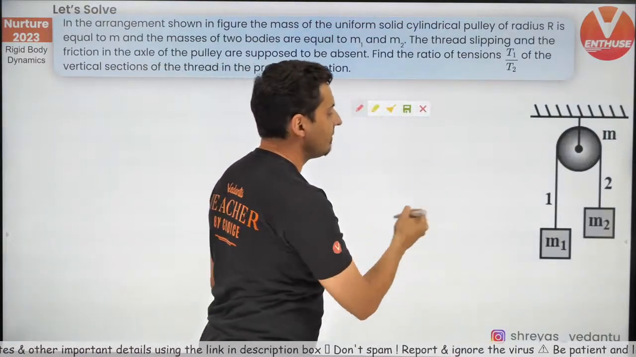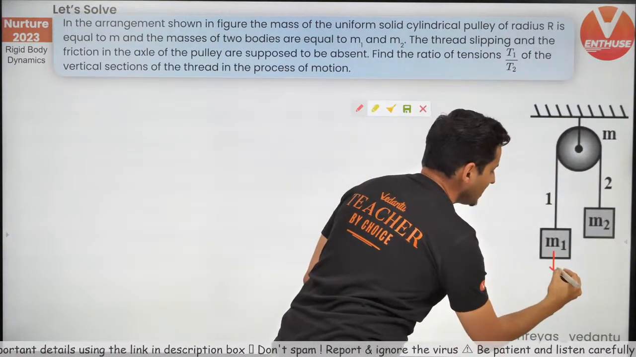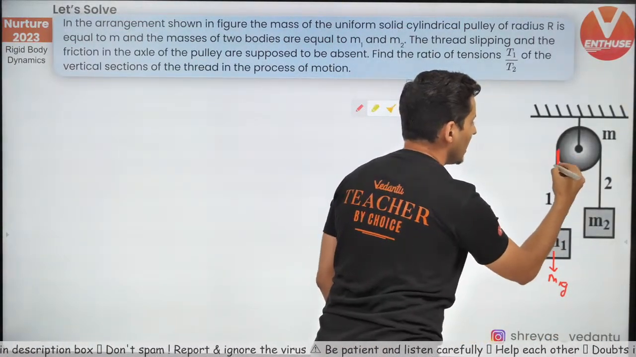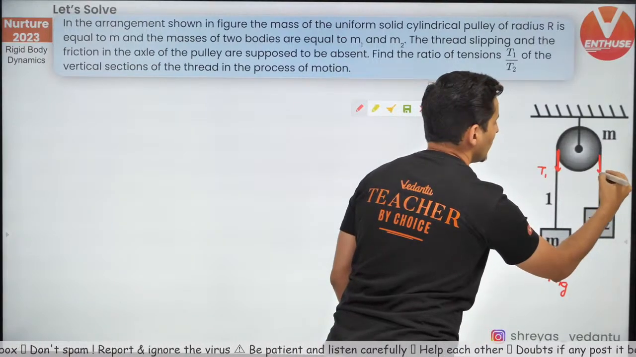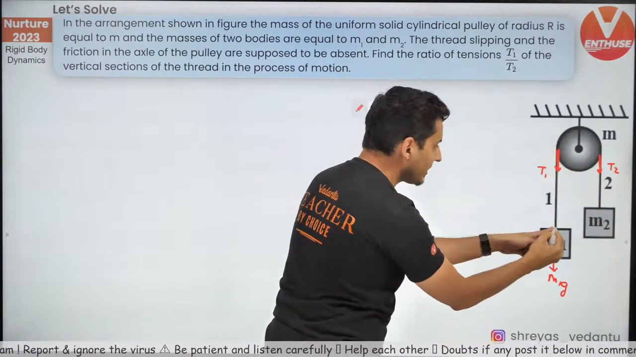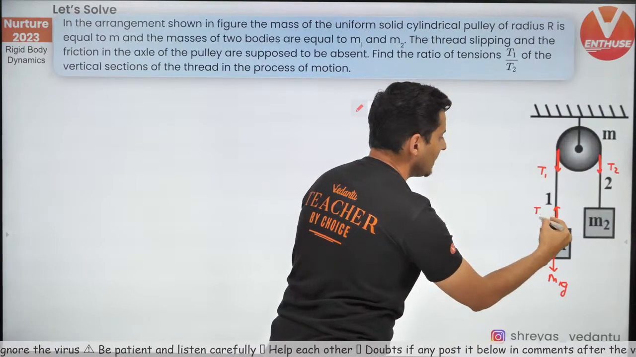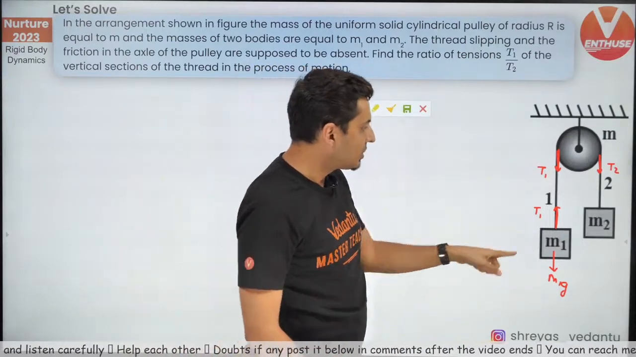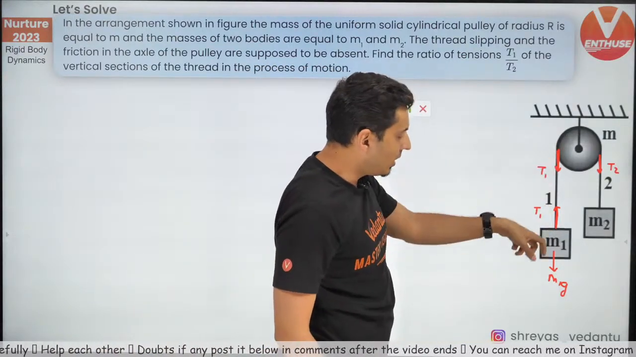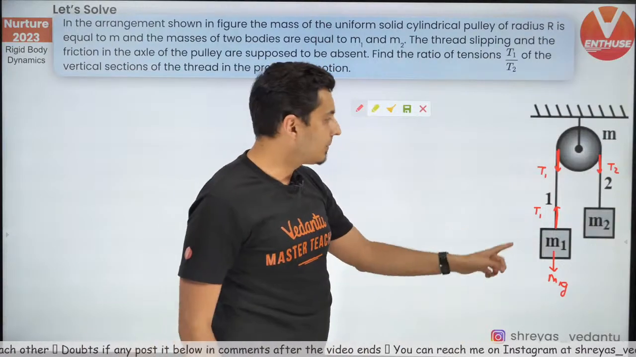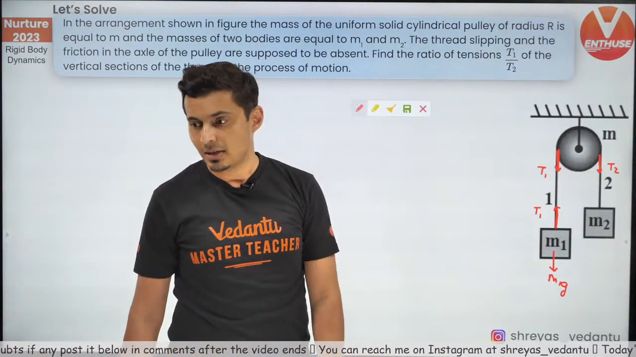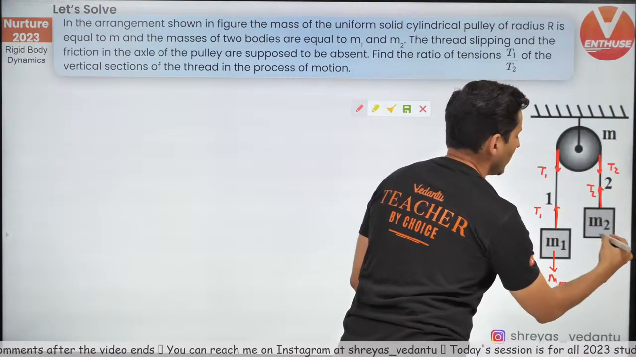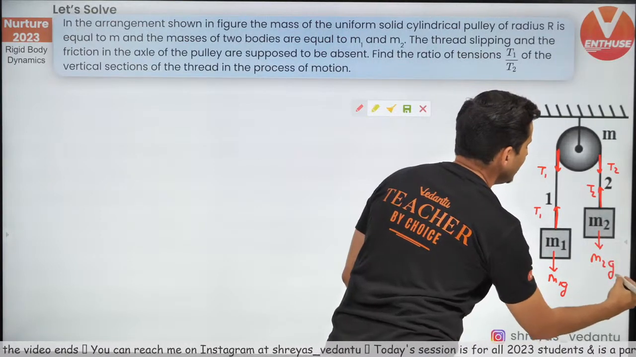So first, for M1 mass, there will be M1G. Remember, I told you the tensions on both sides will be different. So if here I show T1, here I should obviously show T2. This string has a tension T1, so I'll show T1 upwards on the block. Remember, tension always pulls the ends. So this string will pull the block. Remember that. Okay, great. Next, on M2 there will be tension T2 like this, and obviously there will be M2G.